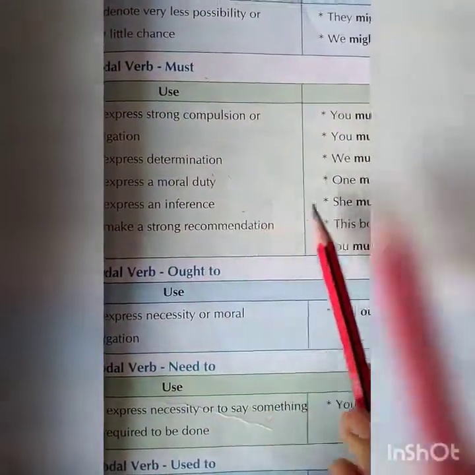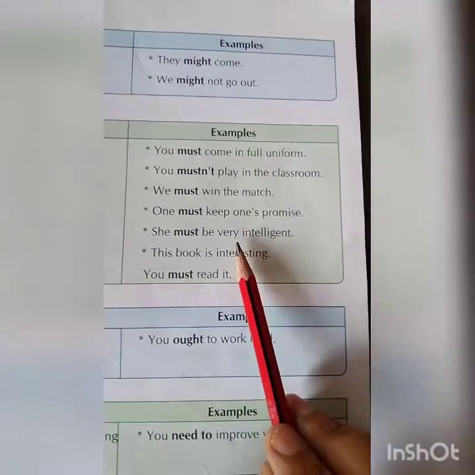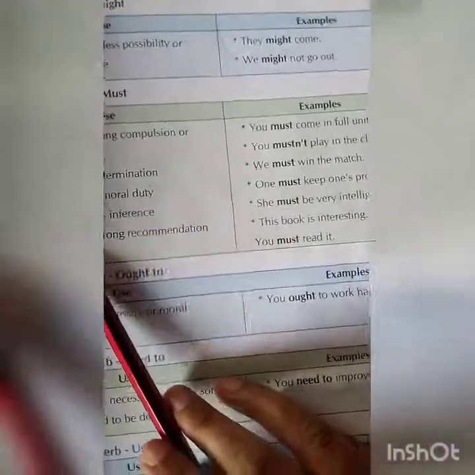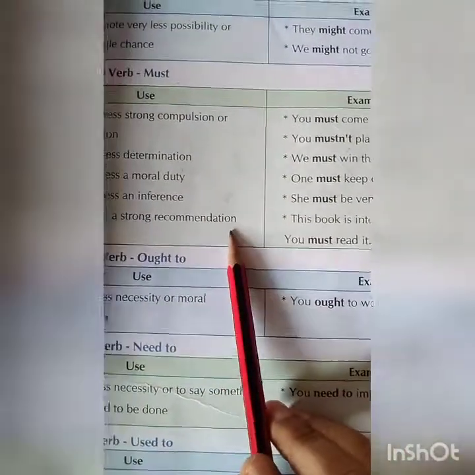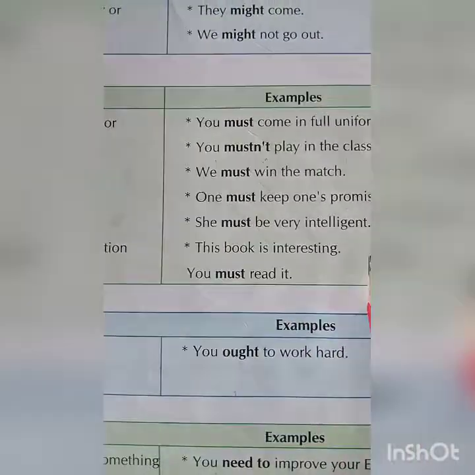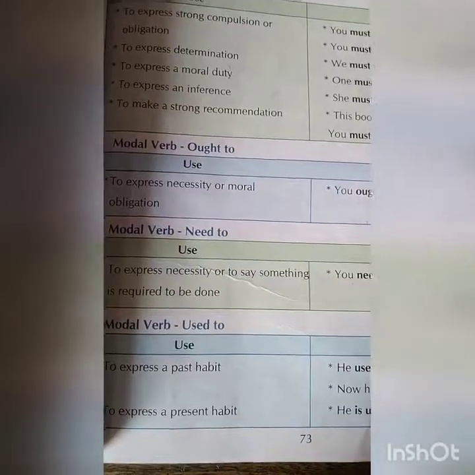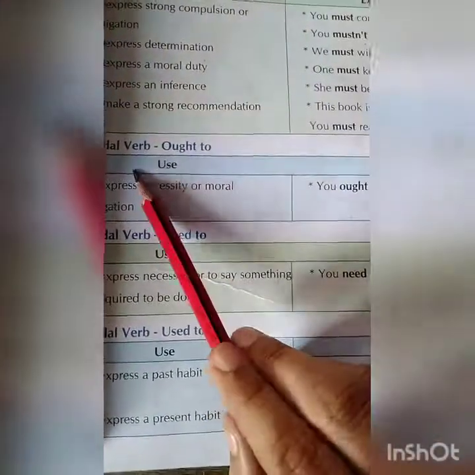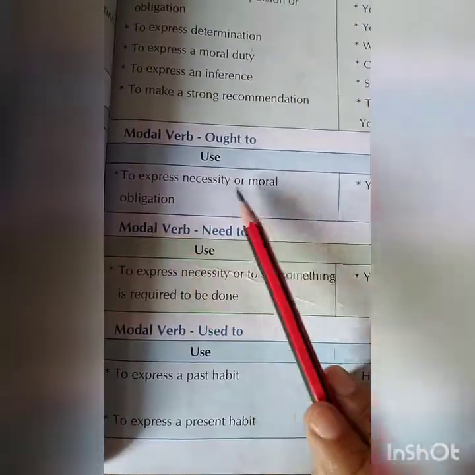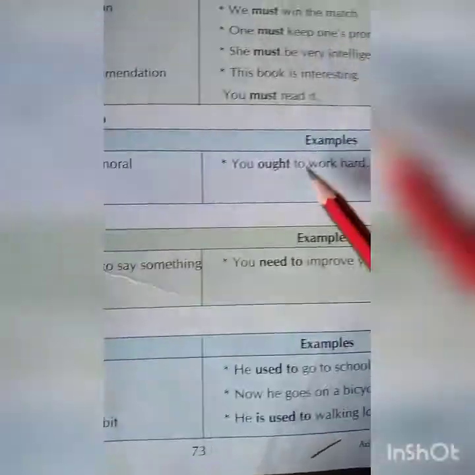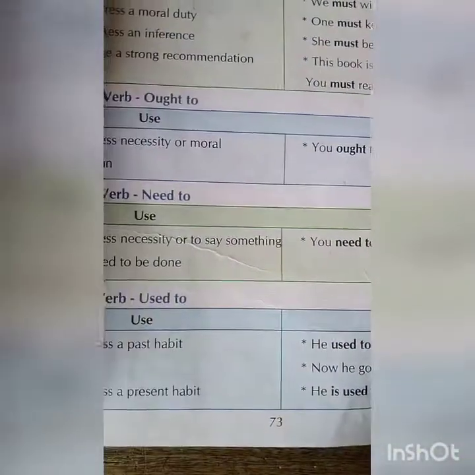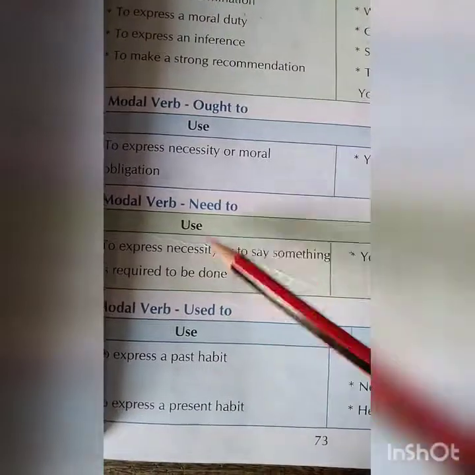To express an inference, she must be very intelligent. To make a strong recommendation, this book is interesting, you must read it. It is a recommendation, you must read it. Now next modal verb is ought to. To express a necessity or moral obligation, you ought to work hard. You need to work hard.